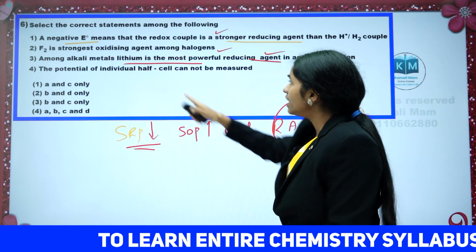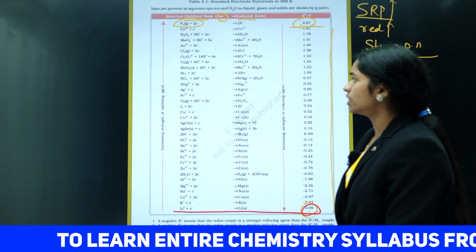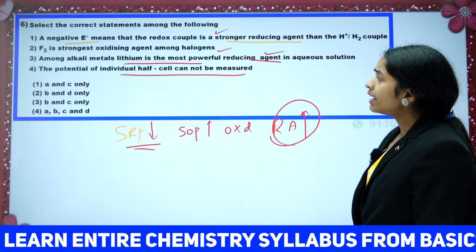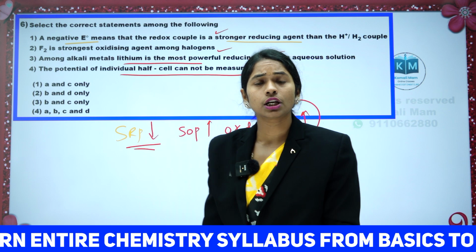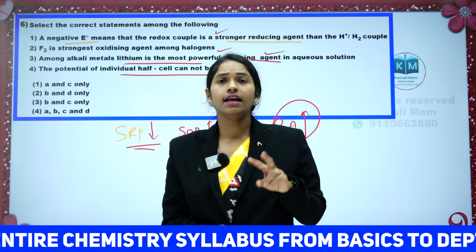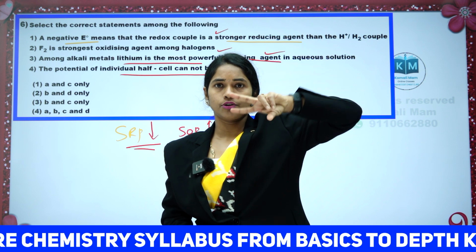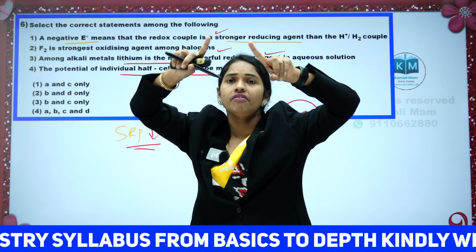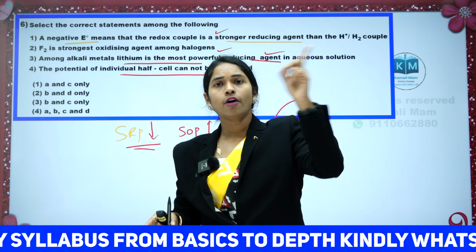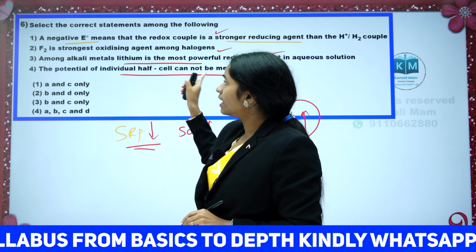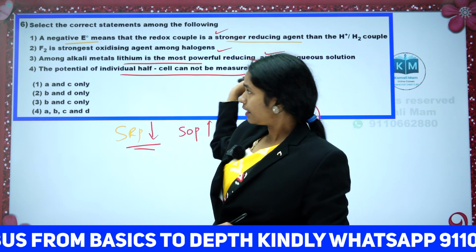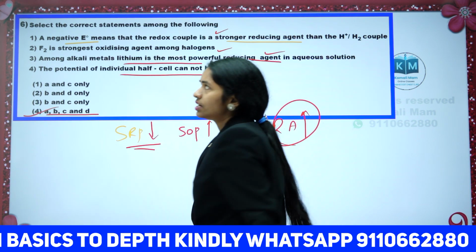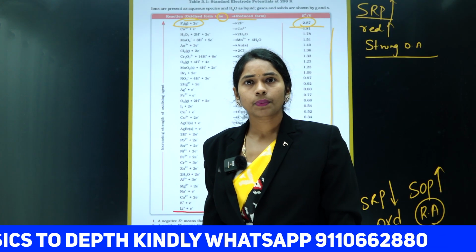The potential of an individual half cell cannot be measured. Why can we not measure the individual half cell potential? Because in a galvanic cell, we put 2 electrodes, a zinc rod in zinc sulfate and a copper rod in copper sulfate. Whatever cell potential we get is a sum of these two, so we cannot find the individual half cell. This is also an NCERT line. I forgot to put that clip over here. All the 4 statements are correct. Is it clear? Clear, everybody?